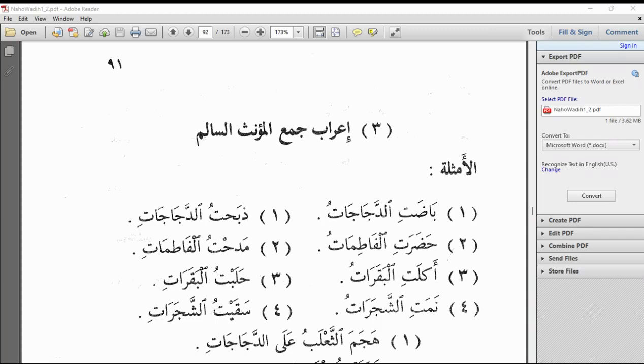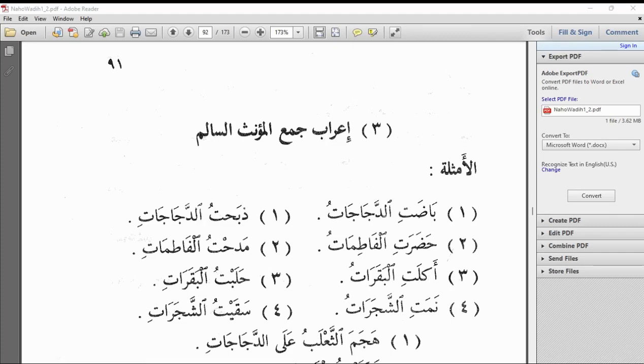Inshallah, tonight we shall continue with our free Nahw and Sorfu class, Nahw Class 71. The topic of the class is إعراب جمع المؤنث السالم. From previous classes, we have established that جمع المؤنث is formed by the addition of alif and ta to the end of the mufrad of the word, that is the singular form of the word.